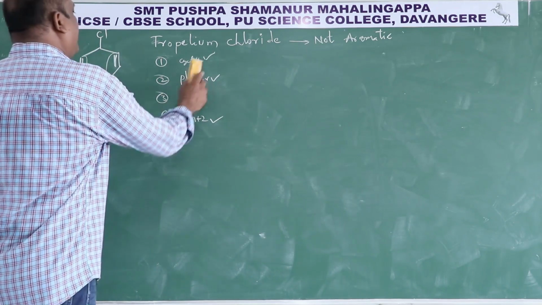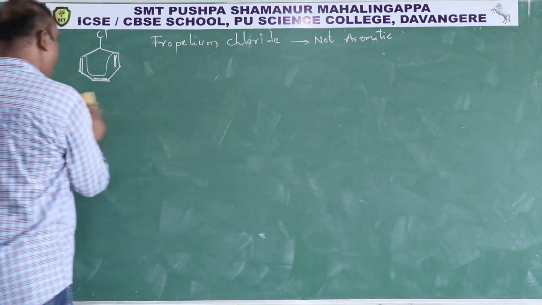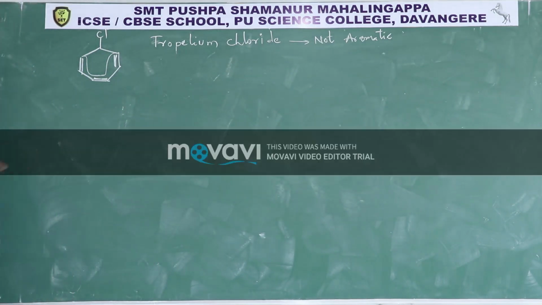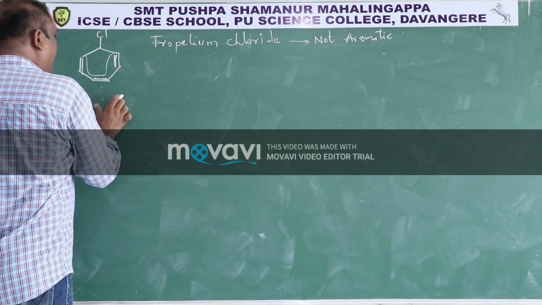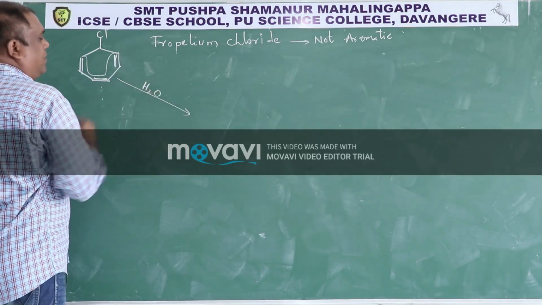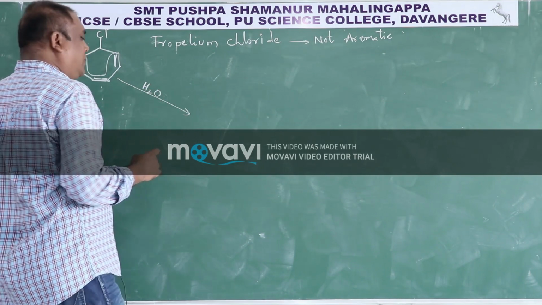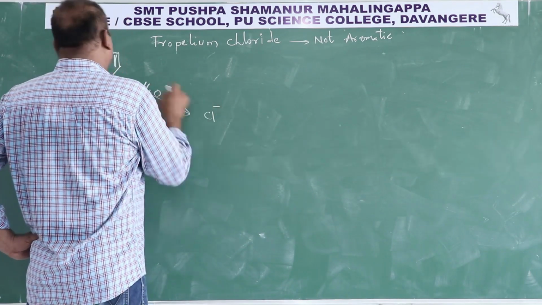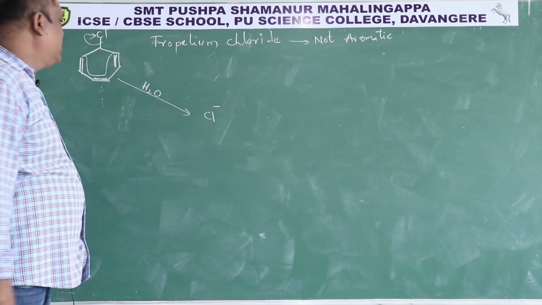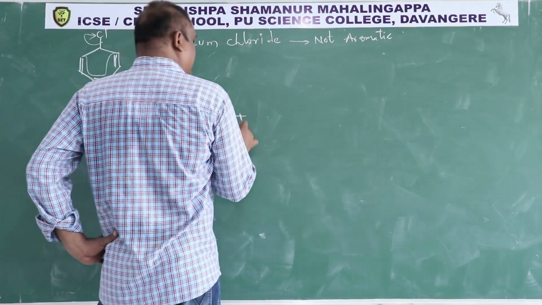Then when this is dissolved in water, it will ionize to give Cl minus, means this will go here. Cl minus plus.